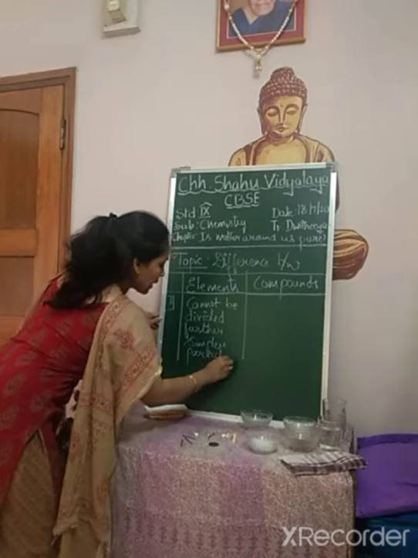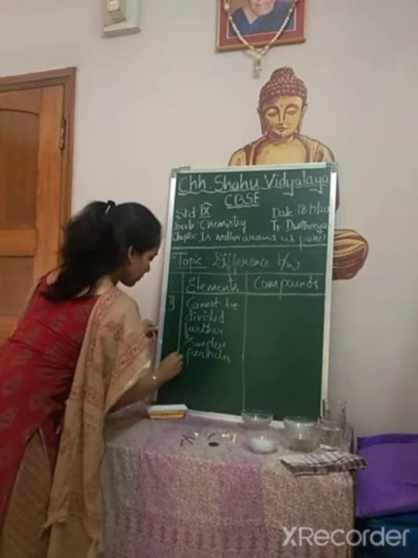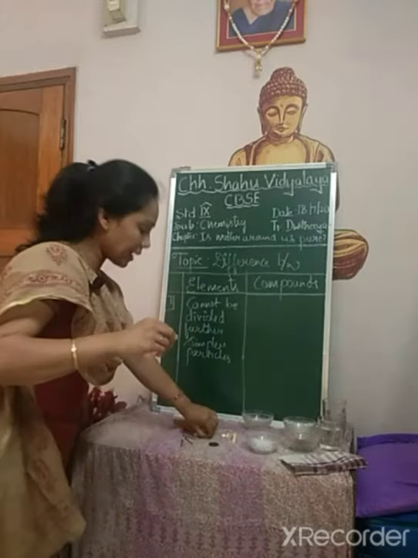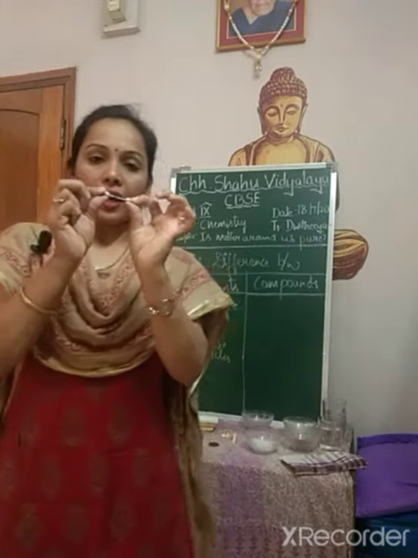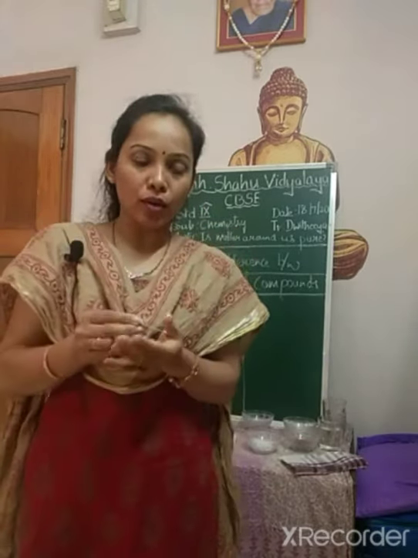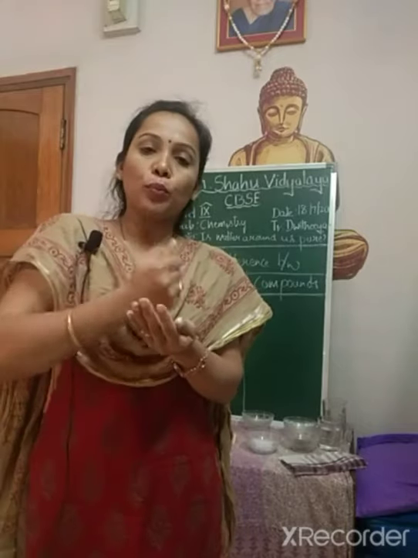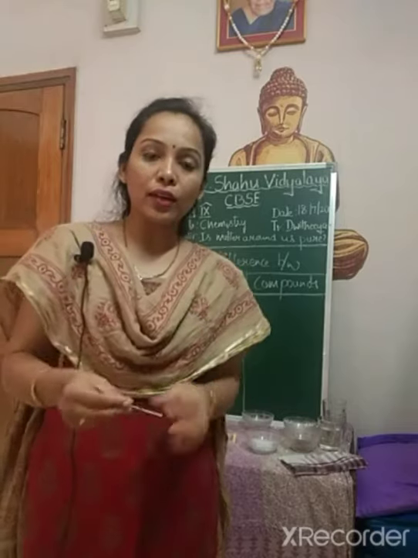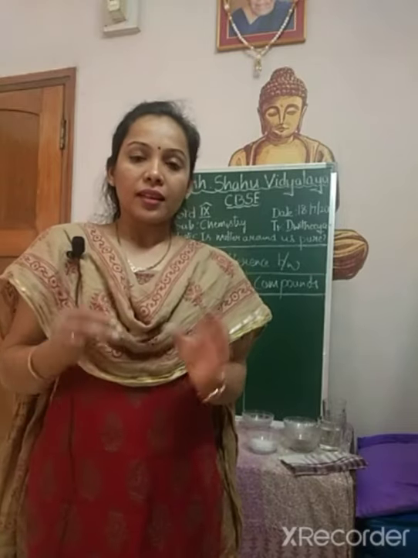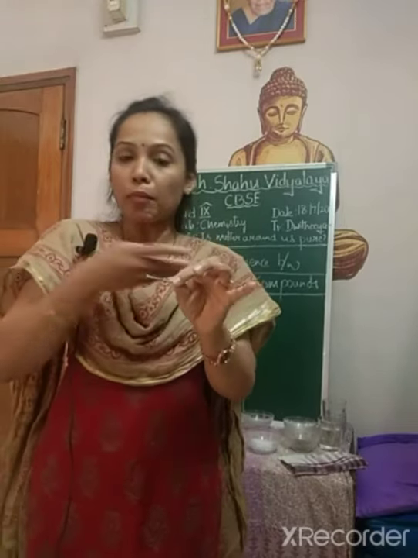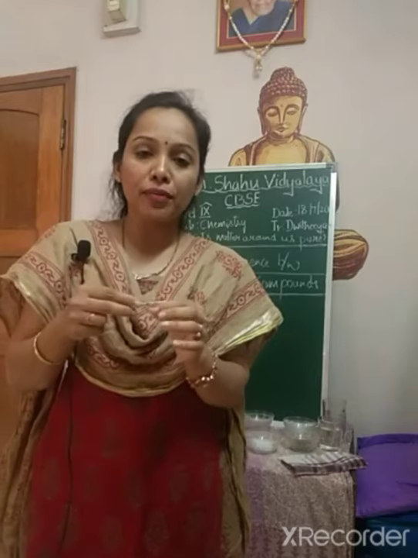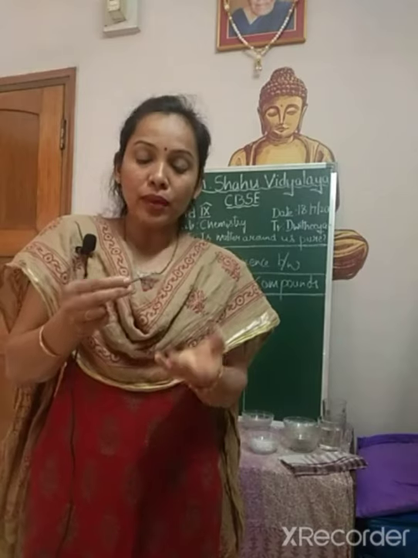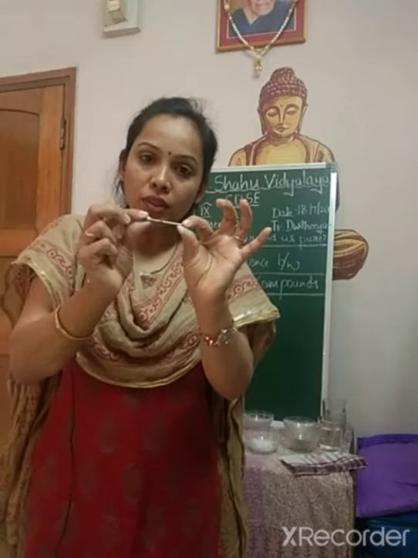What do we mean by that? You know that if I take an iron nail, or you take yellow sulfur powder, you try to break it, or if you heat it or chemically treat it, can we make iron into some other two or three different particles? Do you get different atoms when you decompose this or heat it?